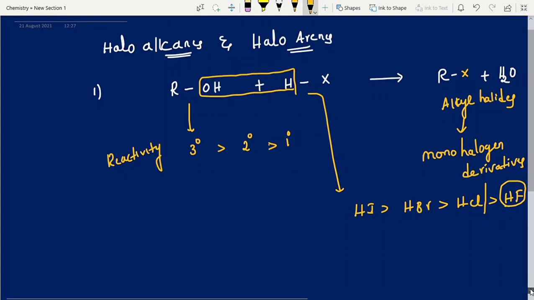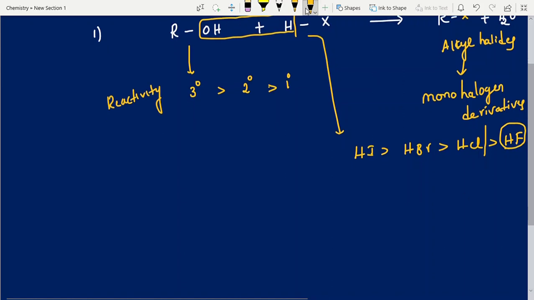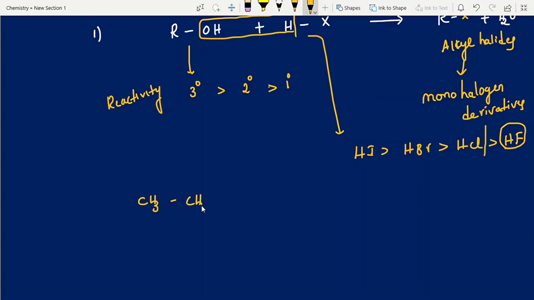Now I will show 3-4 examples, students, so be alert. Suppose the alcohol is CH3CH2OH, a primary alcohol, named ethyl alcohol. Primary alcohol is the alcohol attached to a primary carbon, which is attached to only one carbon.